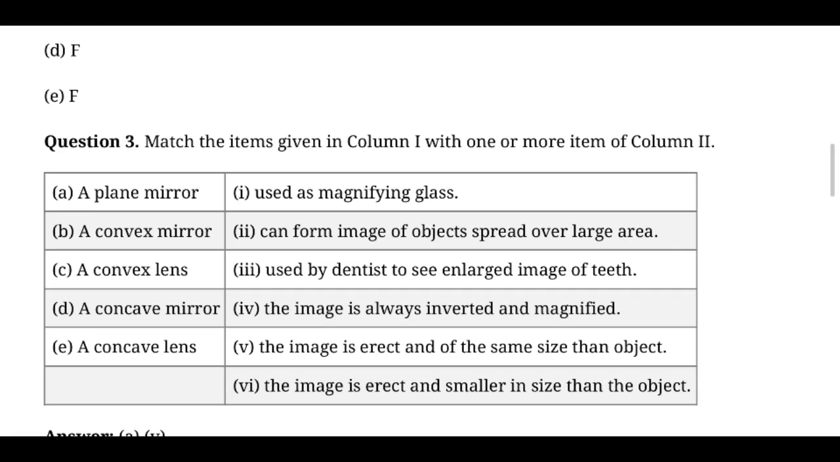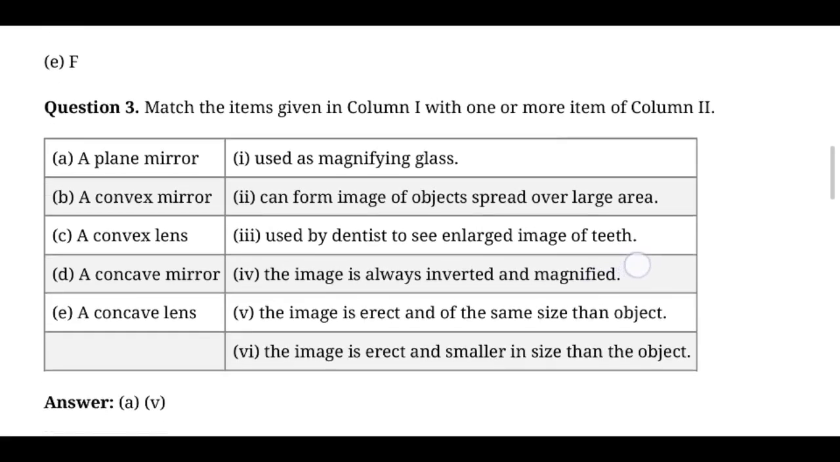Concave and convex mirrors have similar properties, but here they mentioned the application. So we want to give an application for the concave mirror. That specific application is not related to the convex lens. This application is related to the concave mirror. Dentists use a concave mirror. Okay, then concave lens. A concave lens can form images of objects spread over a large area. Magnifying glass. A concave mirror is also used as a magnifying glass, but a concave mirror has two applications. So the third one is the right answer.